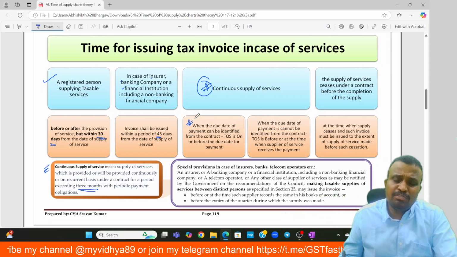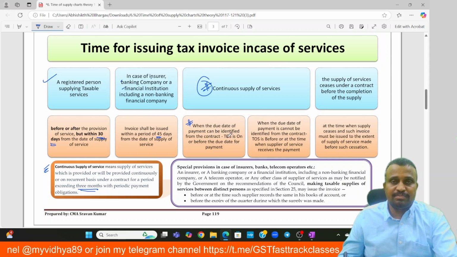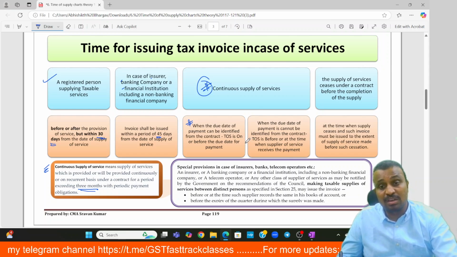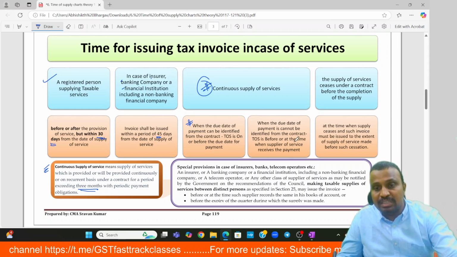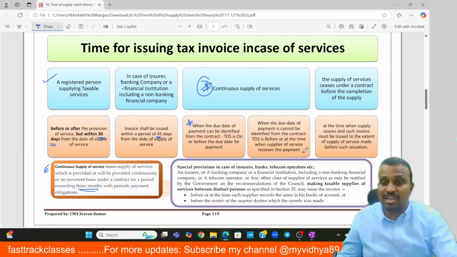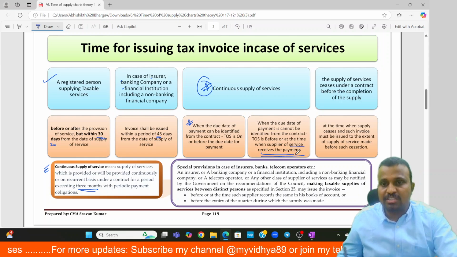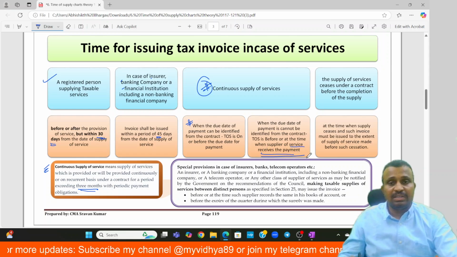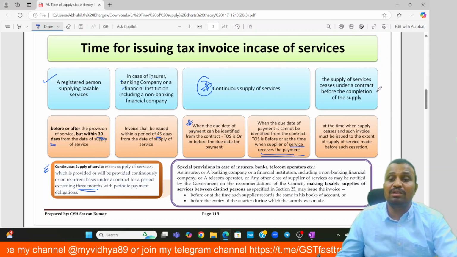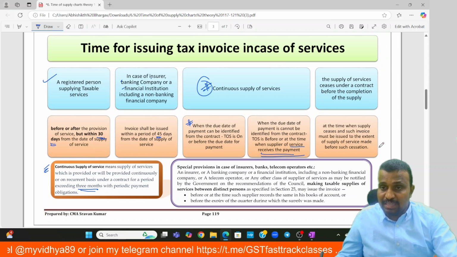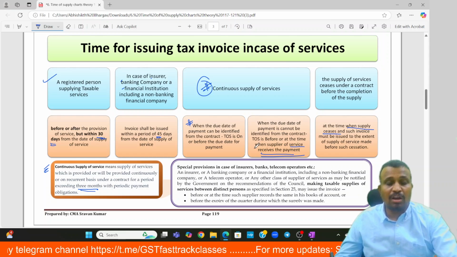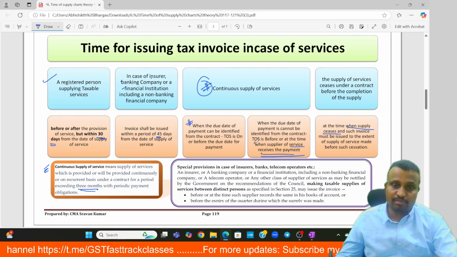So in case of continuous supply of service, when the due date for payment can be identified, if the due date is mentioned in the contract, then the due date for payment is said to be the last date for raising the invoice. Otherwise, if the due date is not mentioned, then what is the time of supply? The actual date of receipt of the payment is said to be the time of supply. And if the supplier of the service ceases under the contract before the completion of the supply, then the time of supply is when the supply ceases, on or before the ceasing of the respective supply.